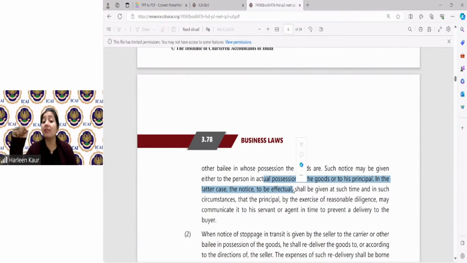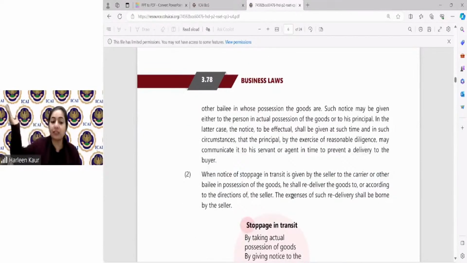That means the seller immediately has to take action, saying, look, please hold my goods, don't give them to the buyer. Why? Because once they're given to the buyer, I cannot exercise my right of stoppage in transit. Then I will have to bear the losses. I can exercise other rights, but I will not be able to exercise the right of stoppage in transit. And when the notice is given by the seller to the carrier, he shall re-deliver the goods according to the direction of the seller. And who is going to bear all these expenditures? The seller will bear, because he has stopped the goods in between.